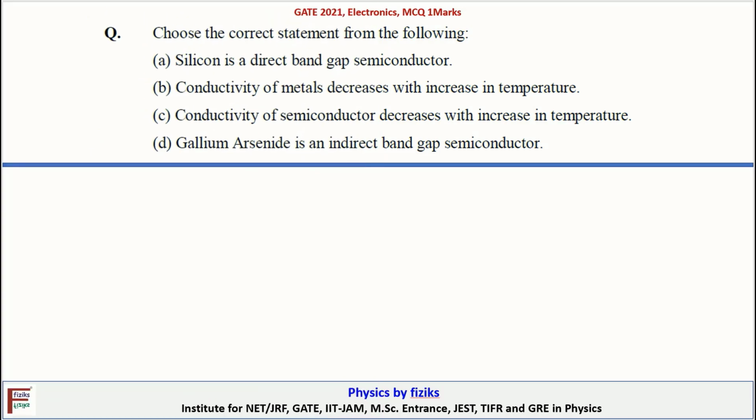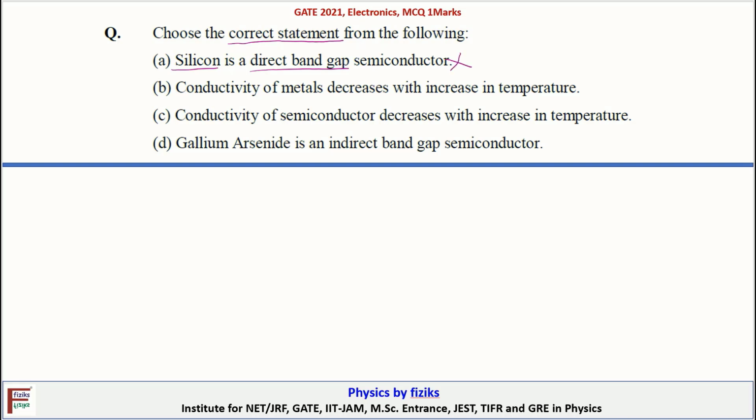Hello students, in this question we have to choose the correct statement. Four options are given. Option A is silicon is a direct band gap material. We know that silicon is an indirect band gap material. So option A is incorrect.